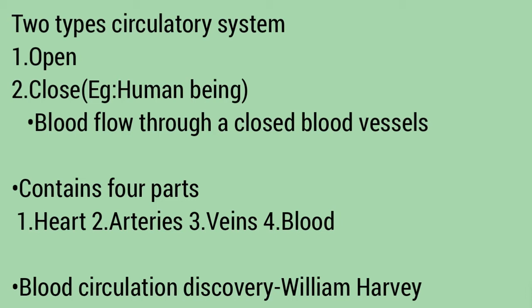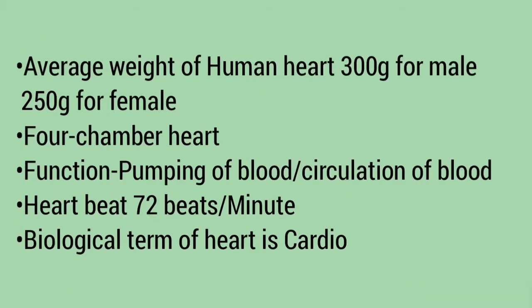The discovery of the blood circulation system was done by William Harvey. The average weight of a human heart is approximately 300 grams for males and 250 grams for females. The human heart is a four-chamber heart.